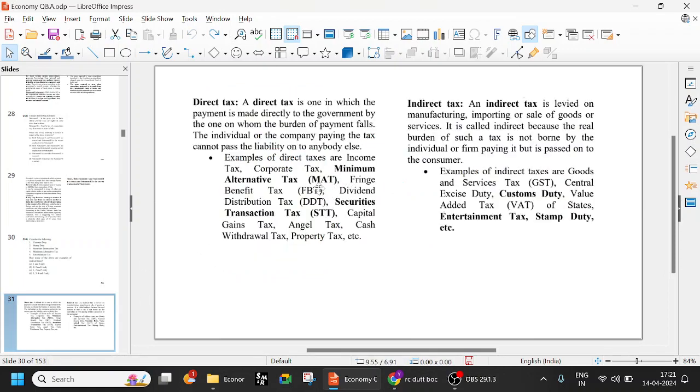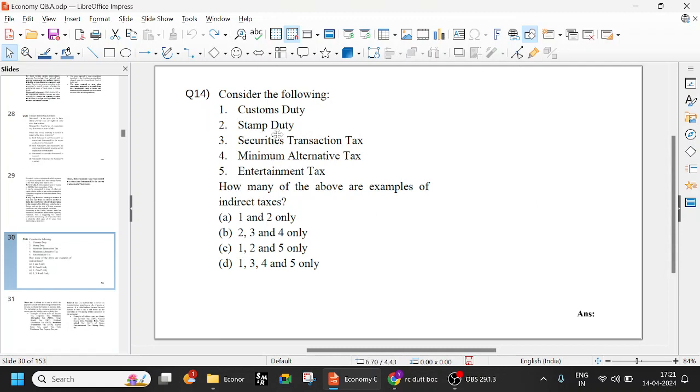So we have seen this minimum alternate tax is almost like a corporate tax. When you have a corporation in India, they pay corporate tax. When they're sending the profits back, instead of paying full tax, they're paying a minimum alternate tax. And securities transaction tax also, whenever you do the stock exchange, buy and sell shares. So that is a tax that is directly levied. So in this case also, security transaction tax and minimum alternate tax are examples of direct taxes. So one, two, and five are indirect taxes. Fine.